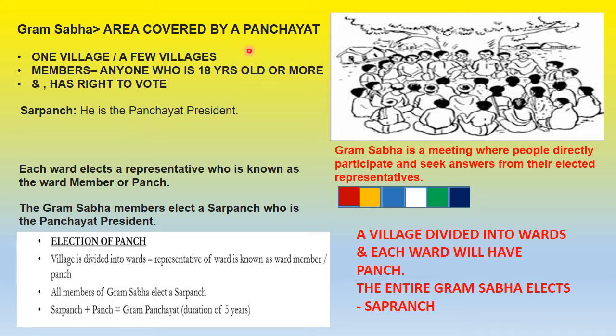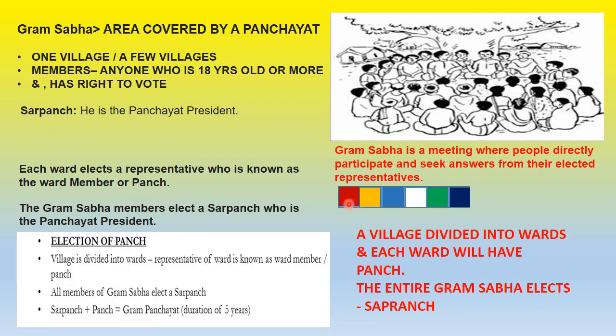Now who are the people in Gram Sabha? This is a Gram Panchayat meeting going on in the picture. Here are the members of Gram Sabha. So who are these people? Members of Gram Sabha are the people from the village who are 18 years old or more. That means they are adults and they have voting rights. All of them can vote. All these members elect the Panch and the Sarpanch. And who is the Sarpanch? He is the Panchayat president.